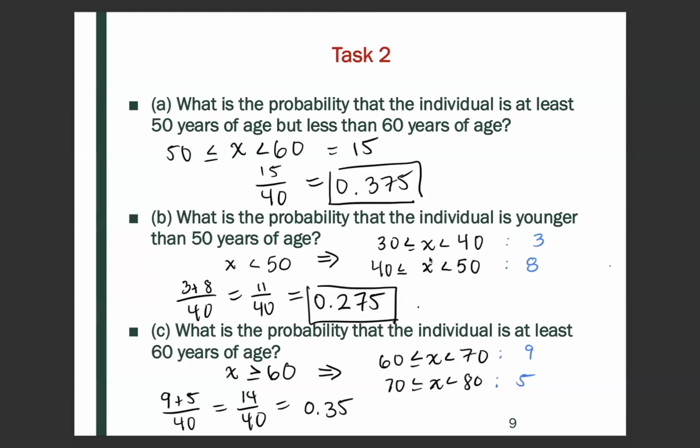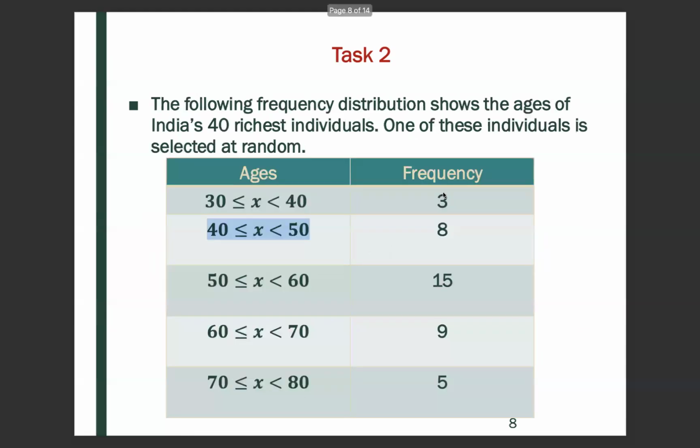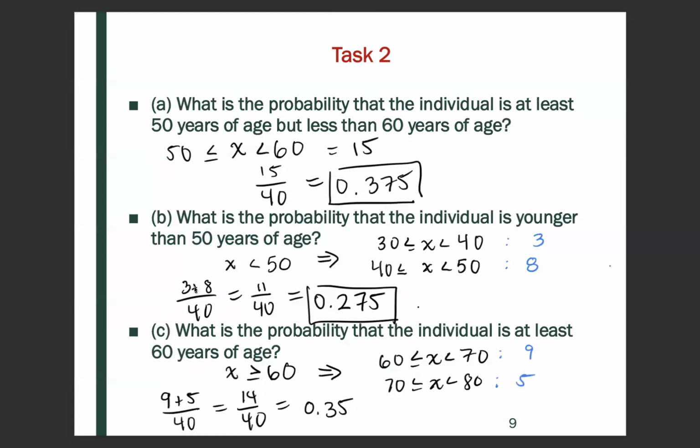So we want to look at how many individuals are falling within these two age categories. So this first category between 30 and 40 years old, that's 3 individuals. And then between 40 and 50 years old, that's 8. So we can do 3 plus 8 as the numerator, and then we had a total of 40 individuals. So that would be 11 over 40, which is 0.275. So that's the probability that the individual is younger than 50 years of age.